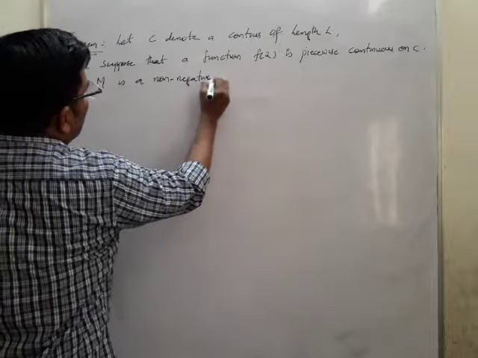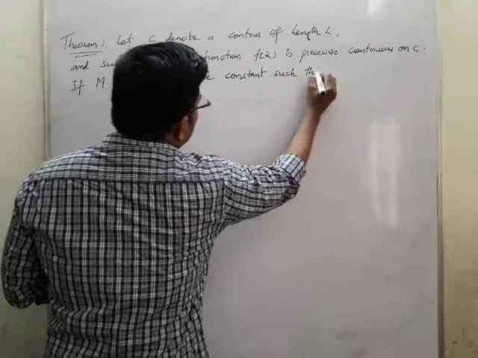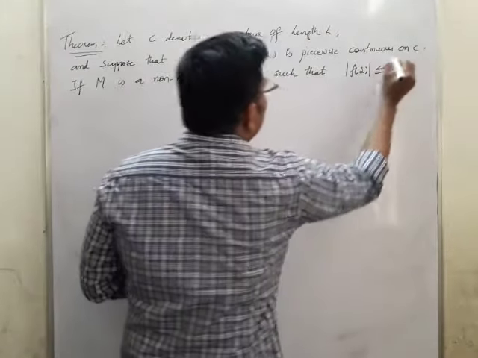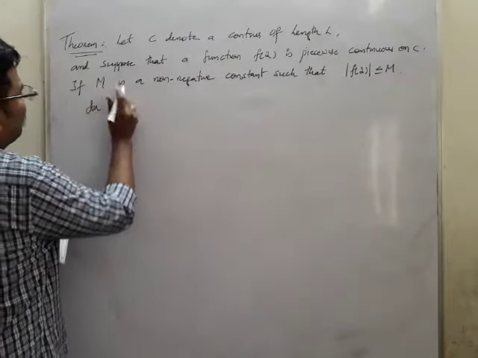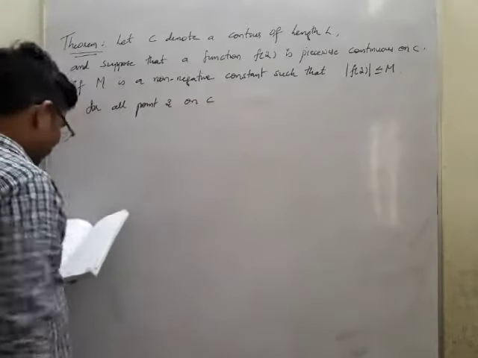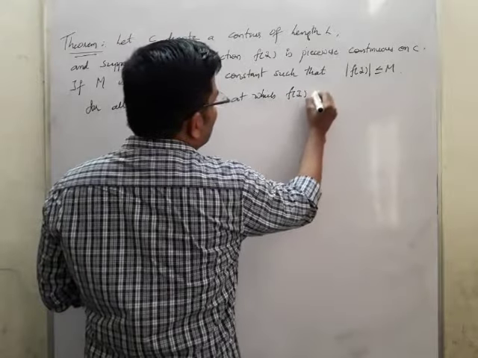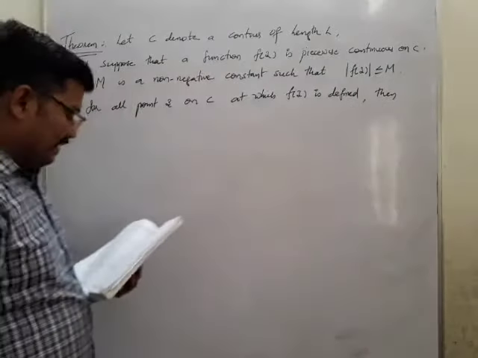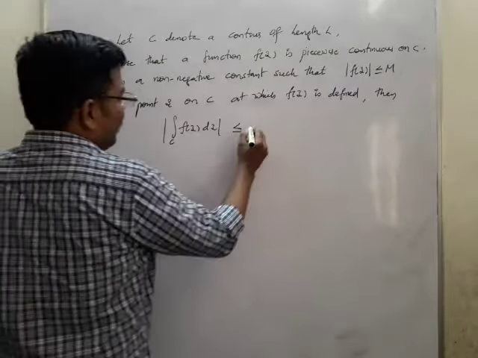If M, I am taking capital M, is a non-negative constant such that we can write mod f of z is less than or equal to M for all points z on C at which f of z is defined, then mod integral C f of z dz is less than or equal to ML.